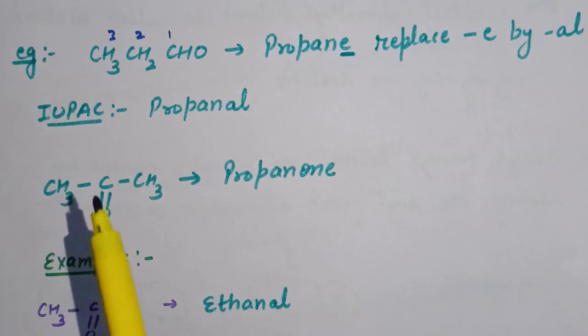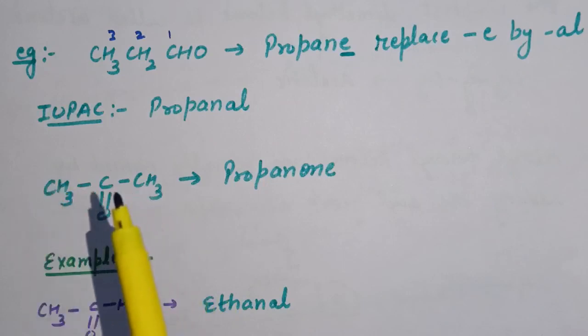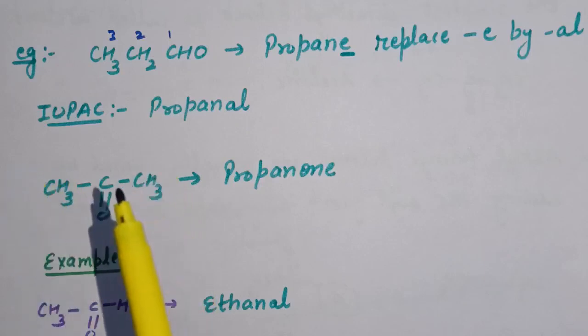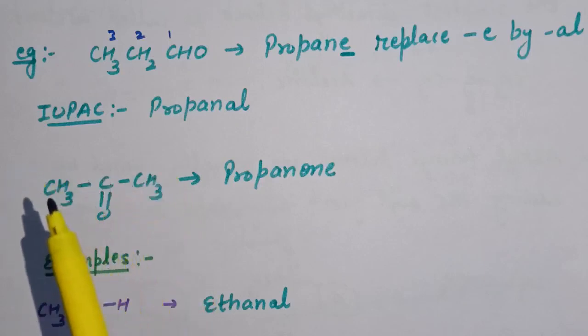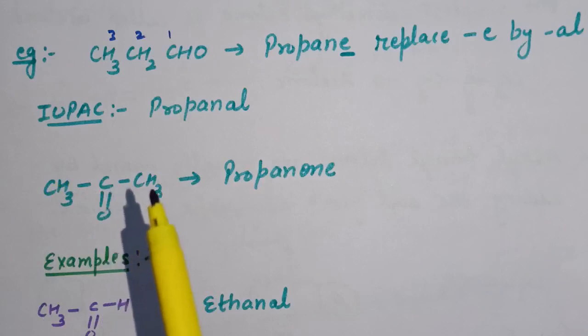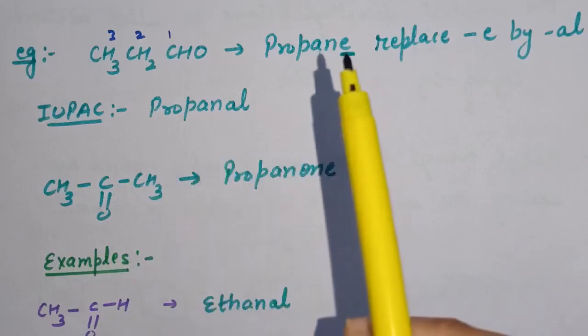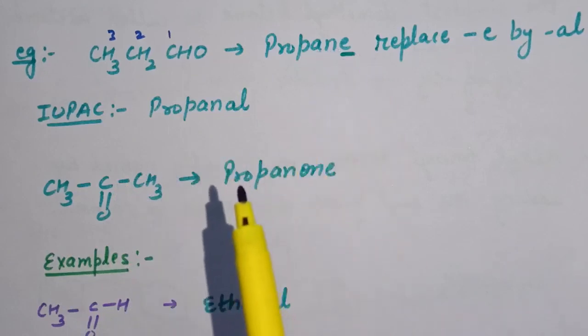One more example is written, CH3COCH3. Now here two alkyl groups are bonded to this carbonyl group. This is a ketone. Now here 3 carbon atoms are present, so that will again be propane, but in case of ketone this E is replaced by one. So here the name becomes propanone.